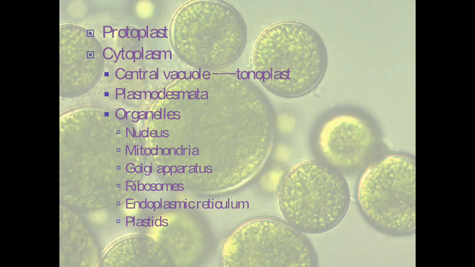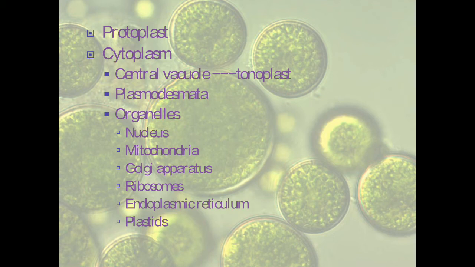The membrane that is surrounding the central vacuole is called the tonoplast. Now, this vacuole has several functions. It is helping in excretory functions. It is helping as a storehouse of minerals and enzymes. So, that is the reason most of the algal cells contain a central vacuole.